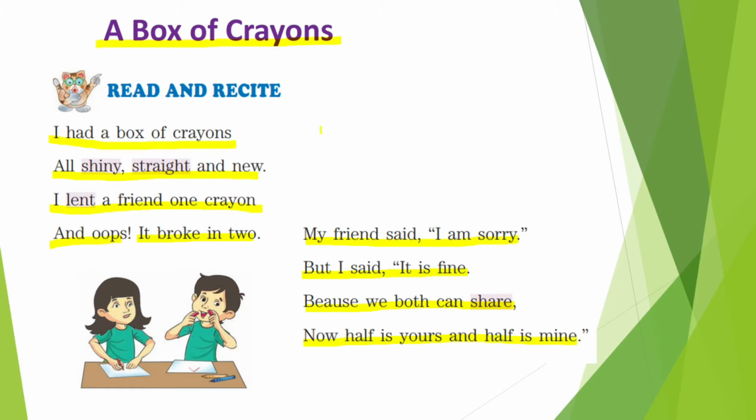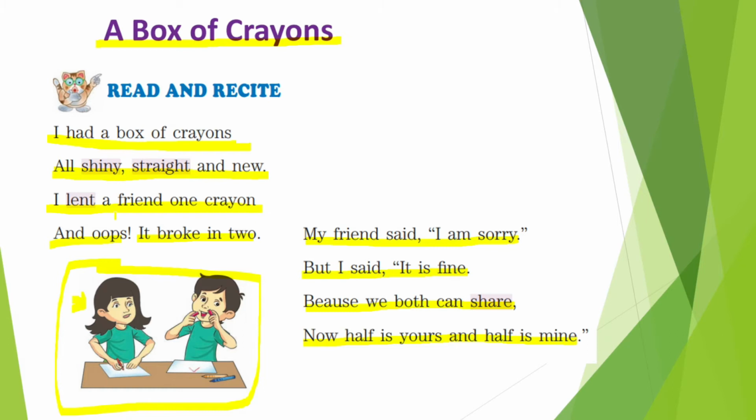Okay children, so now let me explain to you what this story is about. This is a story of two friends, you can see that in the picture. One of them had a box of crayons. The boy said that I had a box of crayons. And what type of crayons were there? All the crayons were very shiny, straight and new. Then what happened? I lent a friend one crayon. So there was another friend and she asked to use the crayon. So the boy lent one crayon to his friend.